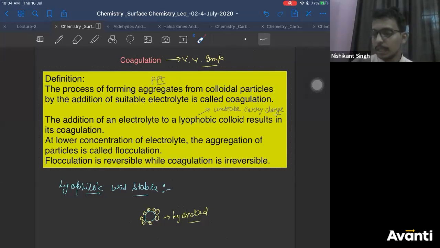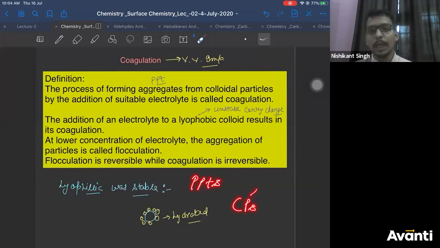The other difference is that flocculation, since you are adding a small amount of electrolyte, is reversible. Right? That means you have converted your colloidal particles to precipitate, and you can again convert your precipitate to colloidal particles if you use a small amount of electrolyte. That process is flocculation.